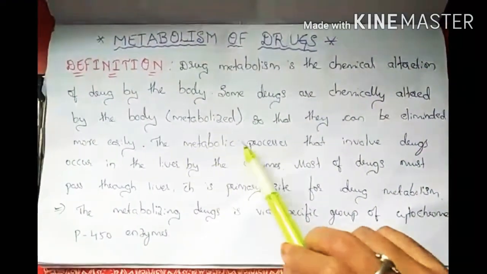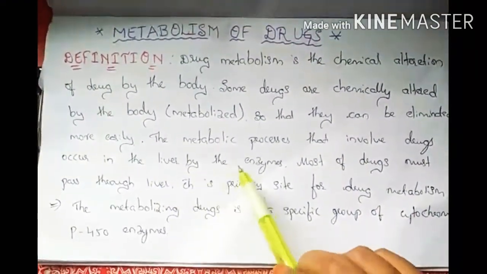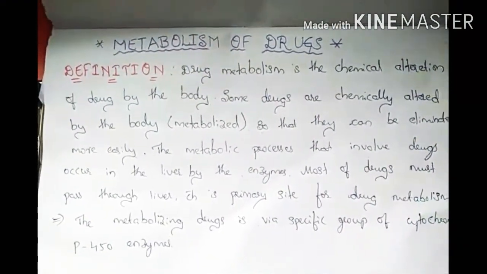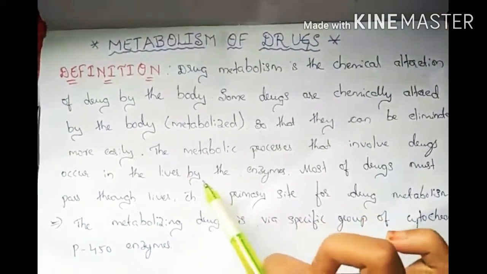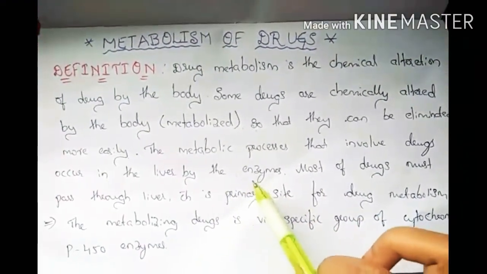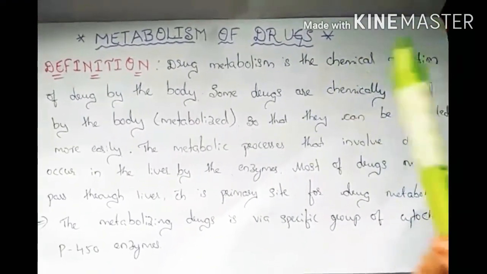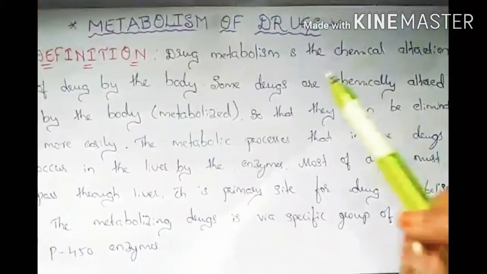The metabolic processes that involve drugs occur in the liver by the enzymes. The enzymes are mainly responsible for breaking down the drugs. Metabolism has two types, that is anabolism and catabolism.